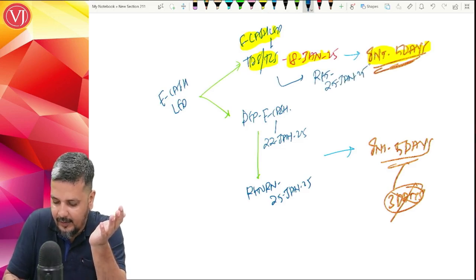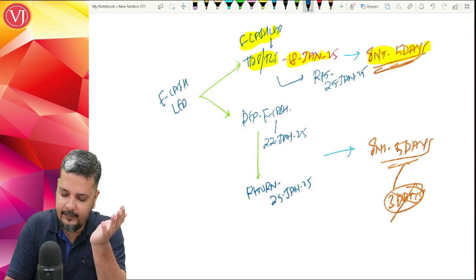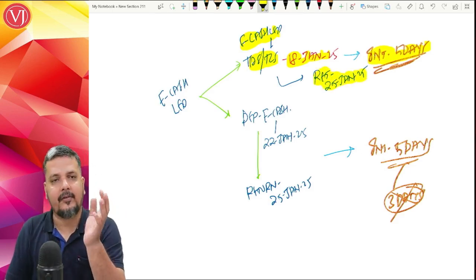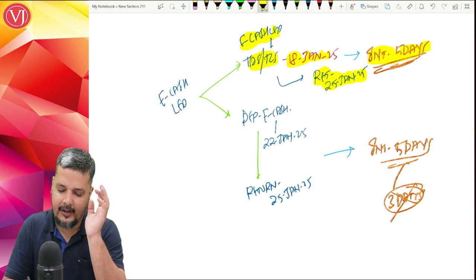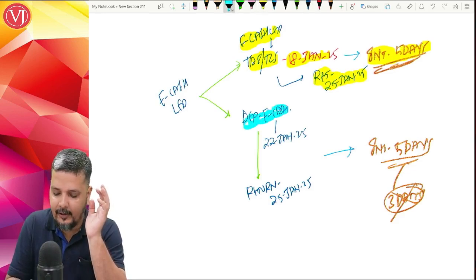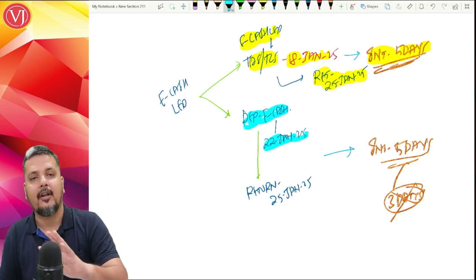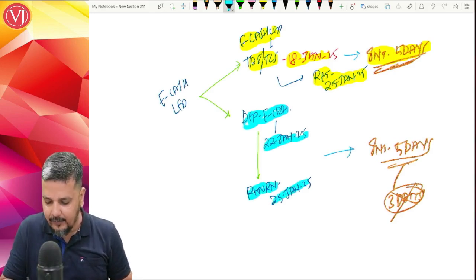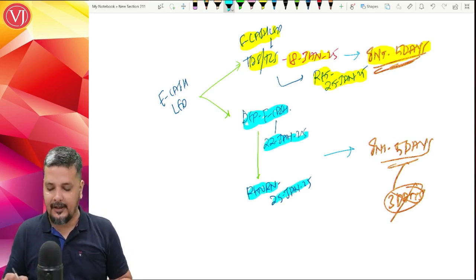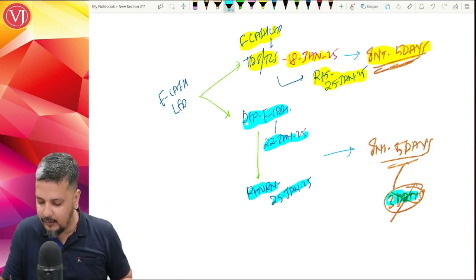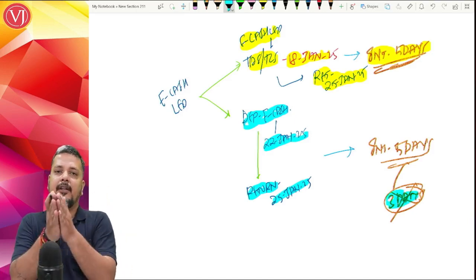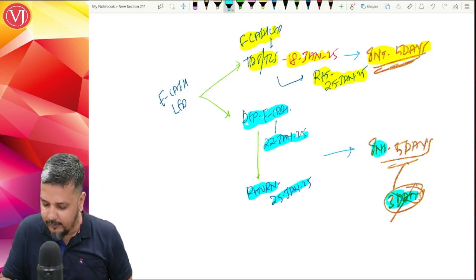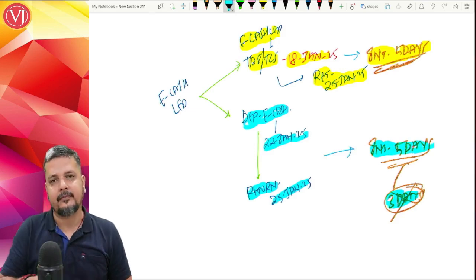We are taking the same example. Though the amount came by way of TDS TCS on 18 Jan, the return was filed on 25th of Jan, this will not be considered. Interest will be calculated for 5 days. Or you have deposited the amount in electronic cash ledger after the due date. You did not deposit before the due date, you deposited on 22nd of Jan and return is filed on 25th of Jan. Even here it will not help. Technically, if you apply the same logic, you would say that interest is only for 3 days. No. This is only when deposit in cash ledger is before the due date and return is filed after the due date. So this will not help you out. Interest will still be for 5 days.